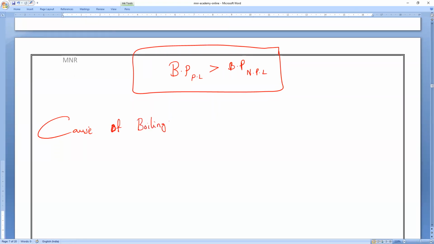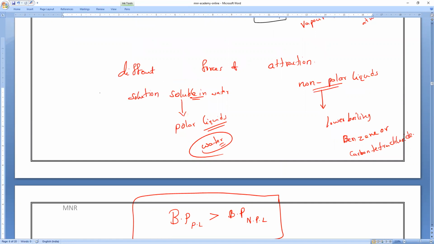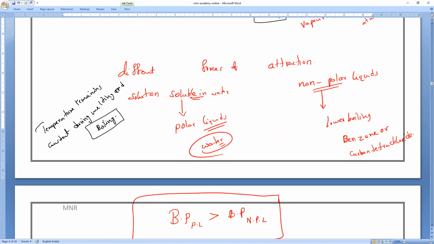Okay, so write it. All of you remember one more interesting and very important thing. I will explain it during latent heat of fusion and latent heat of vaporization. Observe, everybody: temperature remains constant during boiling. Temperature remains constant during melting also, and as well as during boiling. Let me explain that after the cause of boiling.